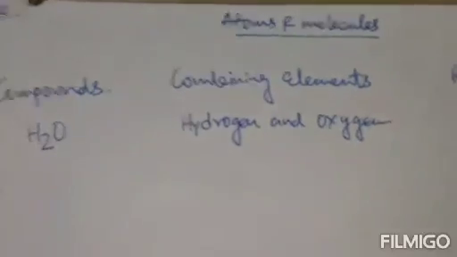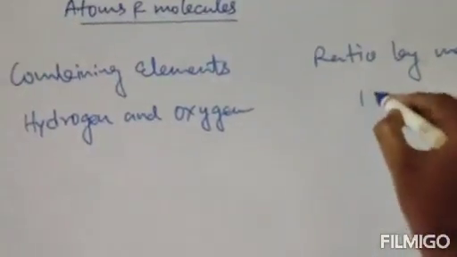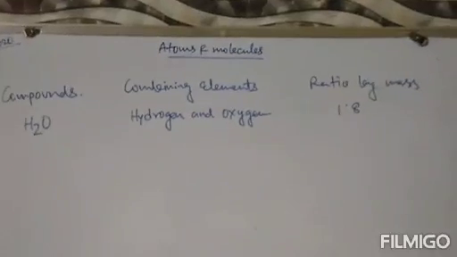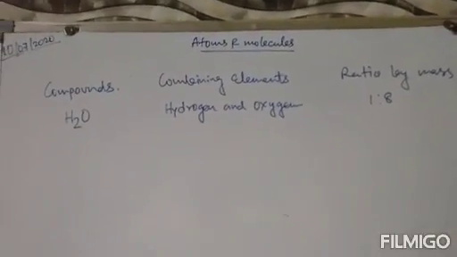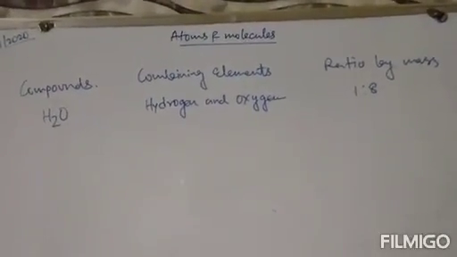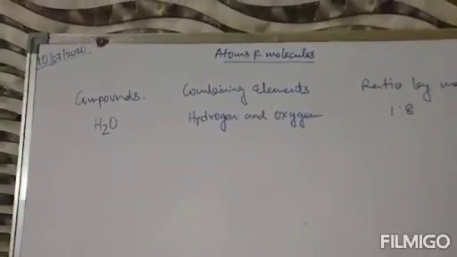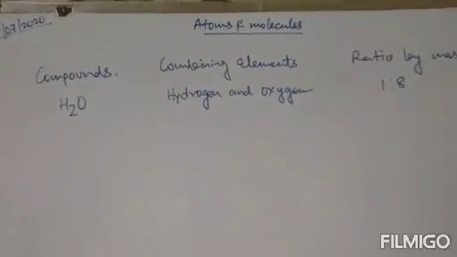Here the ratio of mass will be 1:8. That means hydrogen and oxygen will combine together in 1:8. That means if 1 part hydrogen takes part in forming an H2O molecule, there will be 8 parts oxygen by mass. Clear? Next compound, suppose ammonia.